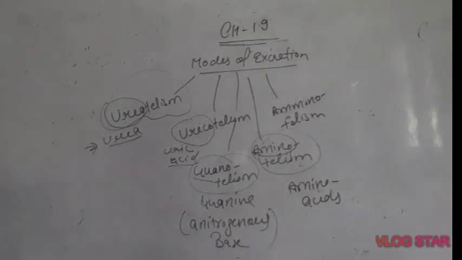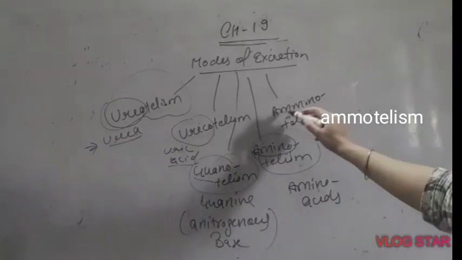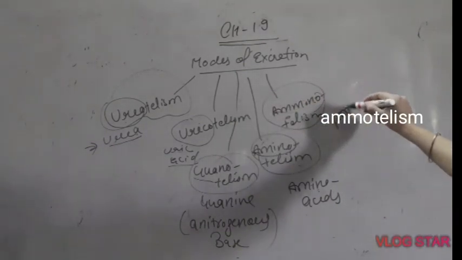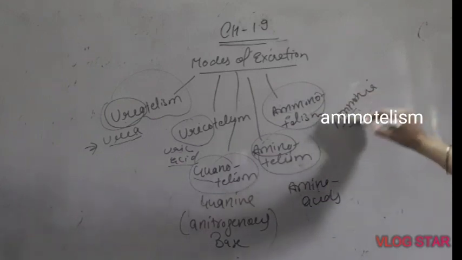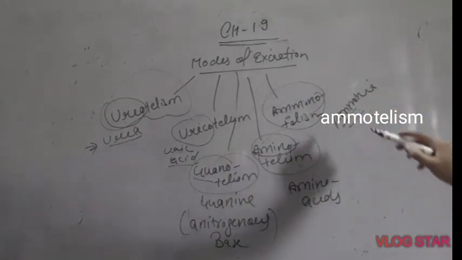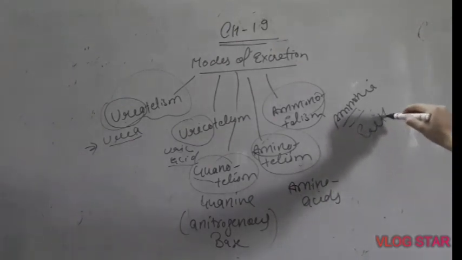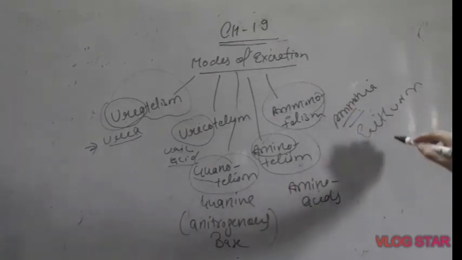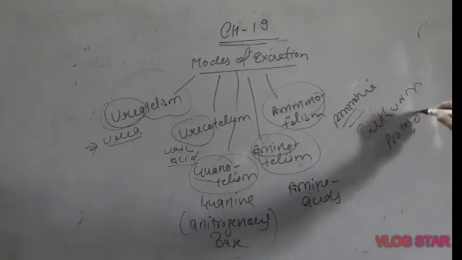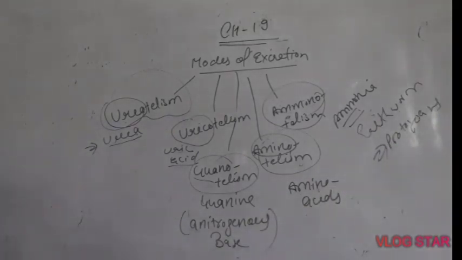And in ammonotelism, ammonia, the poisonous substance, is excreted as a waste. In ammonotelism, ammonia is excreted as a waste. Examples of ammonotelism, the organisms who perform ammonotelism, you can write earthworm and protozoans, the organisms who belong to phylum Protozoa. So these are about the modes of excretion.